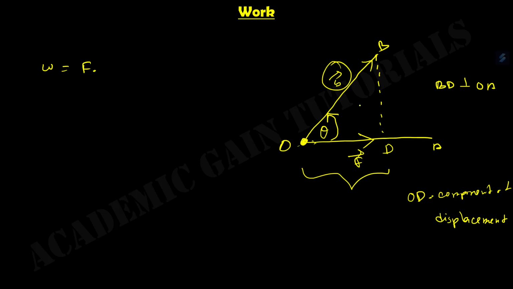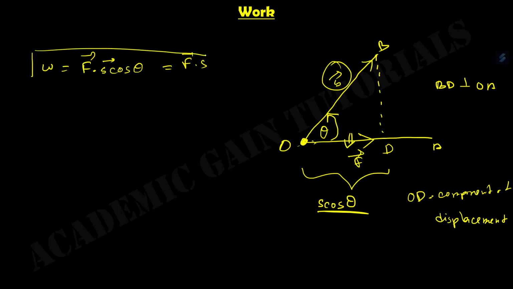So from there we can say, what is the component of displacement of S? For S, the component of displacement is S cos theta. The component along the horizontal axis for this vector S is S cos theta. So we will add S cos theta here. And we know displacement and force are vector parameters. From that we can write F dot S.